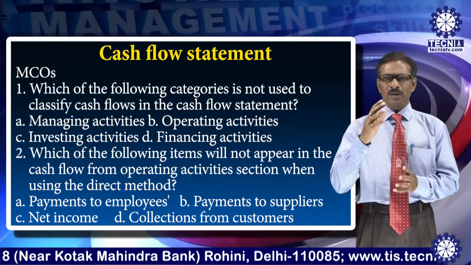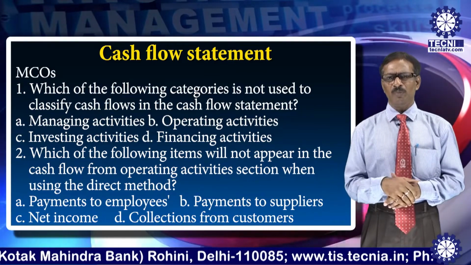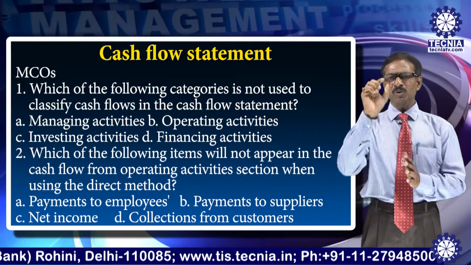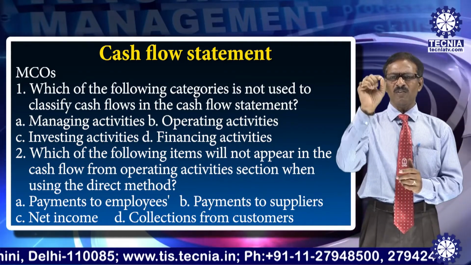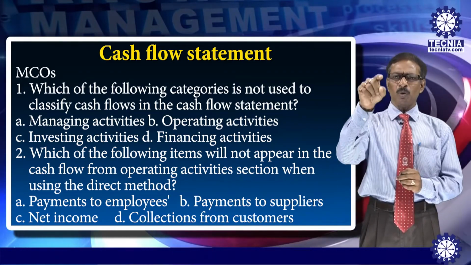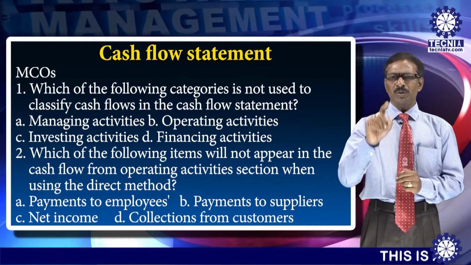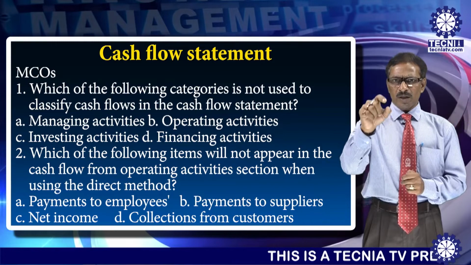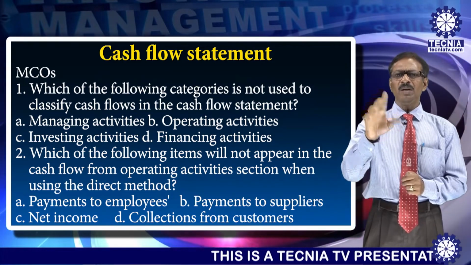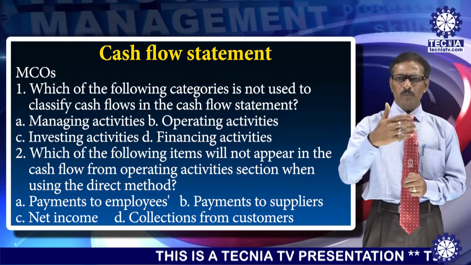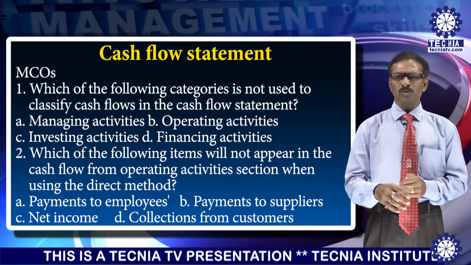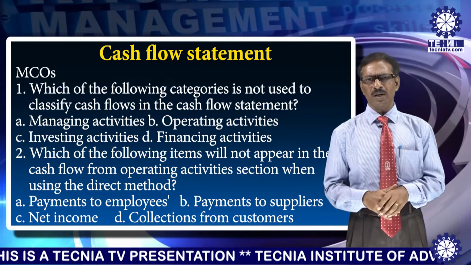Yes, it is the net income, because whenever we follow the indirect method, we start with profit before tax as the first item. So in the indirect method, net income would come. But in the direct method of cash from operating activities, net income would not come. It is the payment to employees, payment to suppliers, collection from customers, etc. that would come under the direct method.